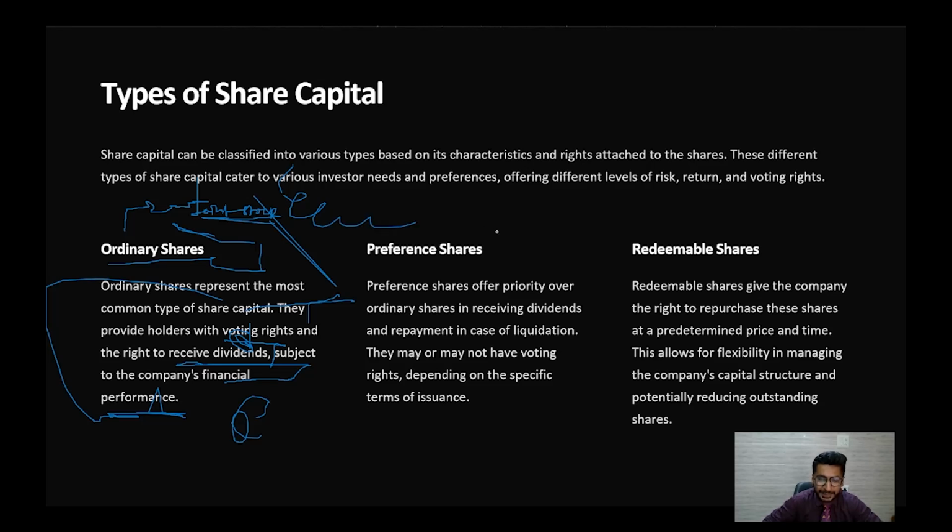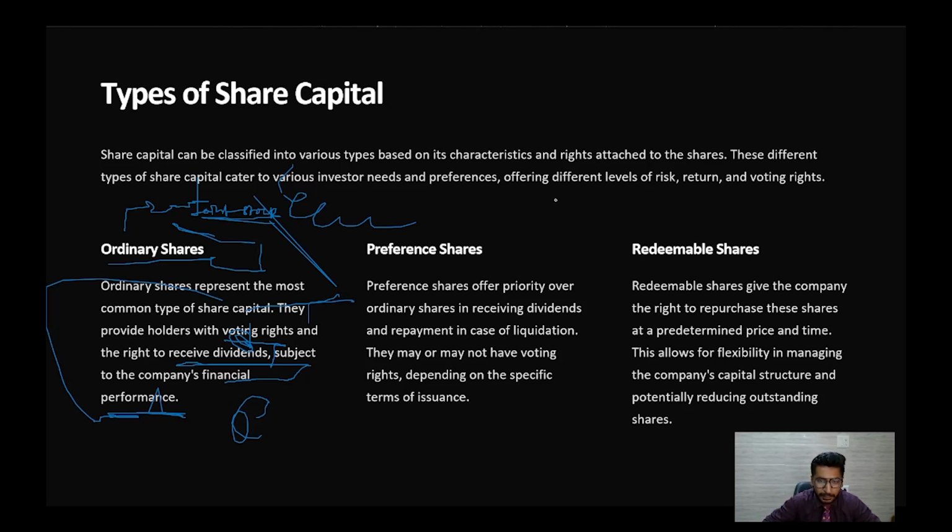Let us just talk about the second category, that is the preference share. The preference share offers priority over the ordinary shares in receiving the dividends and the repayment in the case of the liquidation. They may or may not have the voting rights depending upon the specific terms of issuance. They get the dividends on the yearly basis and they also get the repayment in the case of the liquidation.